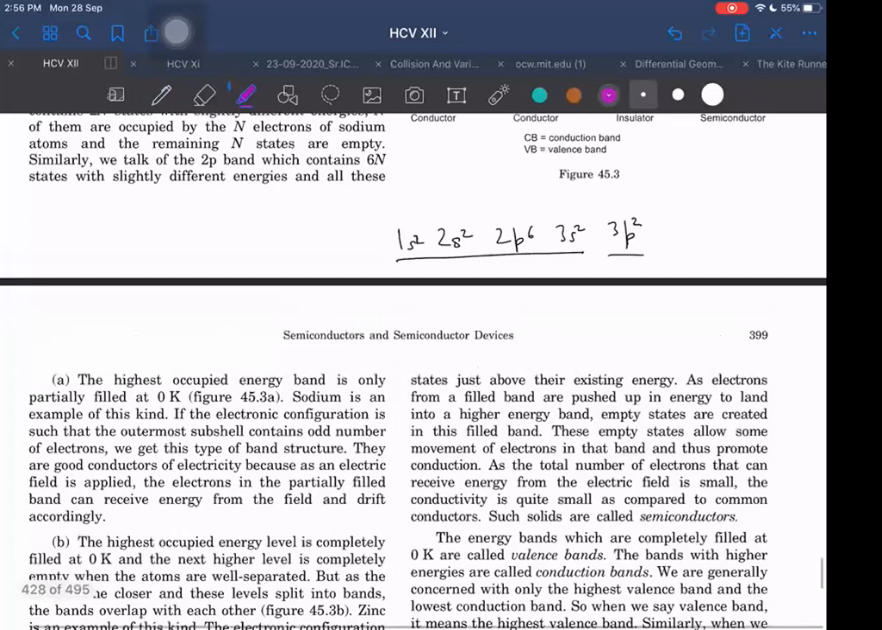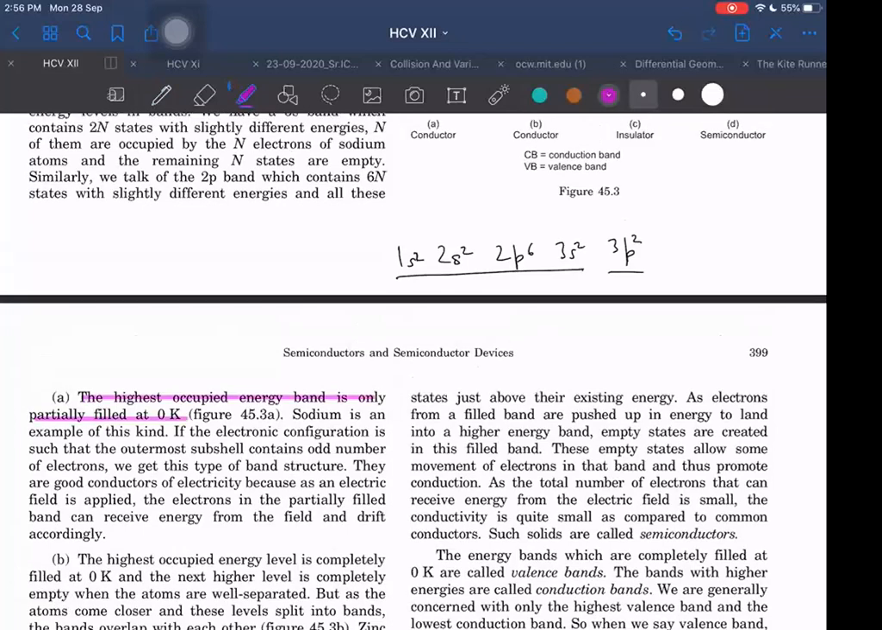The highest occupied energy band is only partially filled at 0 Kelvin. Sodium is an example of this kind. If the electronic configuration is such that the outermost subshell contains an odd number of electrons, we get this type of band structure. The outermost shell must contain an odd number of electrons. Then we get this kind of band structure.